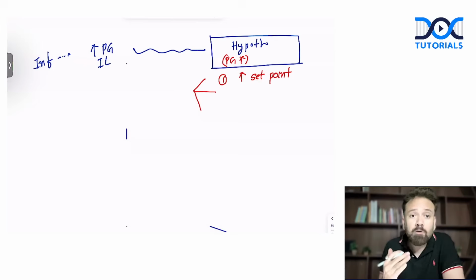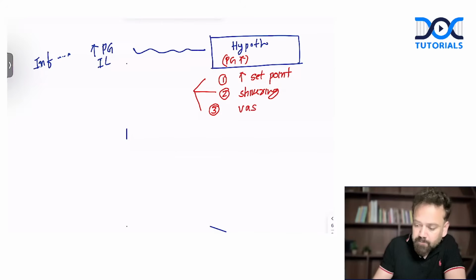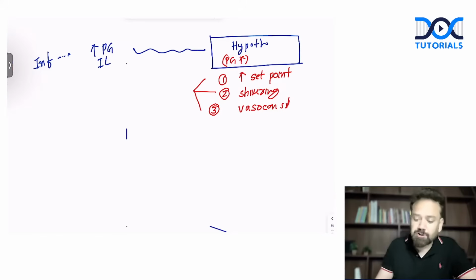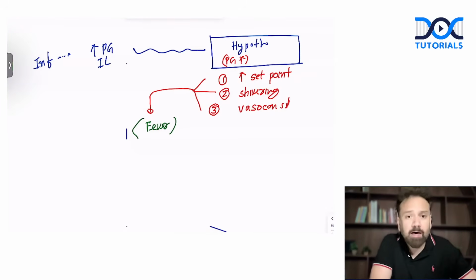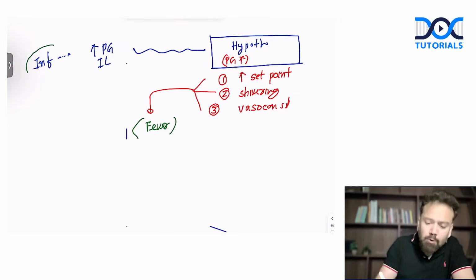Number two, before fever comes, what happens? We have shivering. Shivering is there before the fever. And number three is vasoconstriction. So because of increase in the set point, number one, and number two, shivering and vasoconstriction, all these mechanisms end up in fever. So whenever in the examination they ask you about temperature regulation or the physiology of fever, this is a very simple mechanism. It is because of infection.